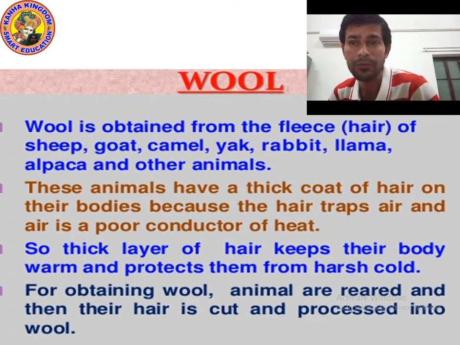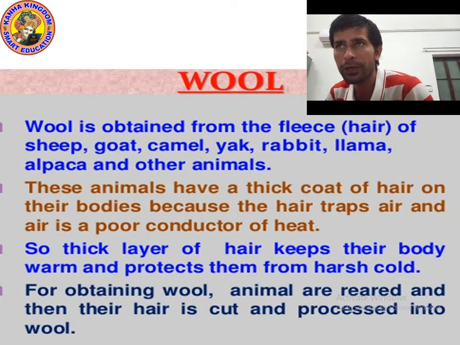llama, and alpaca. Fleece means hair, the fur that grows on the body of animals. These animals have a thick layer of hair, a thick coating on their body.